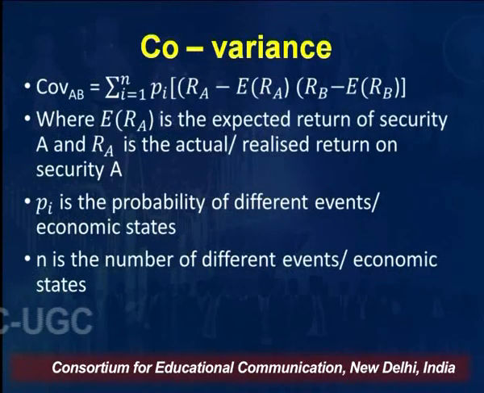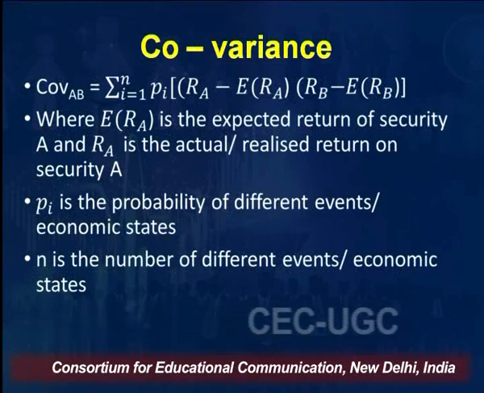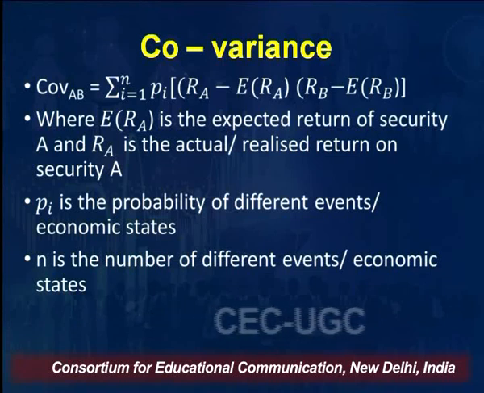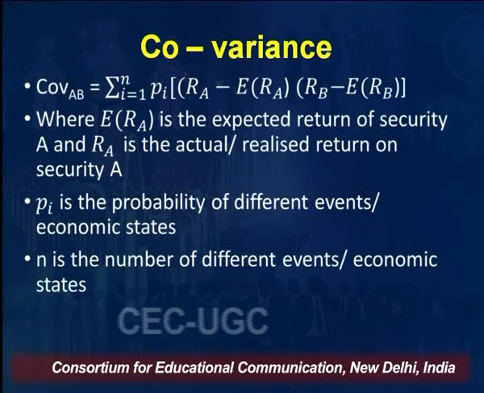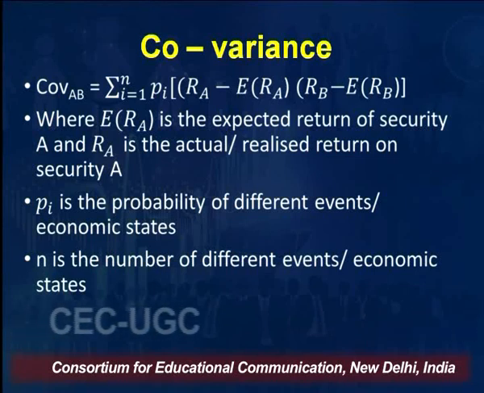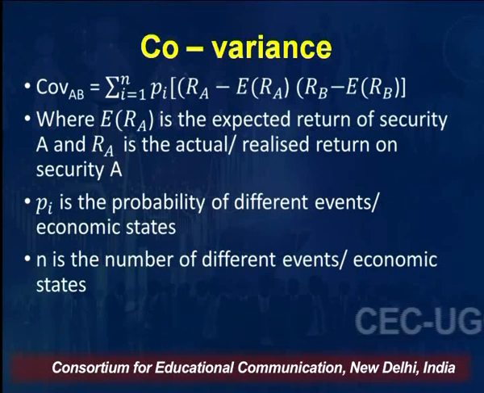So covariance means, if we analyze this formula, covariance is equal to summation of i equal to 1 to n, Pi. Pi means the probability, right? So the probability of different events or economic states, multiplied by RA minus expected return of A. RA means the return of the first security, the actual or realized return, minus the expected return of the A security.